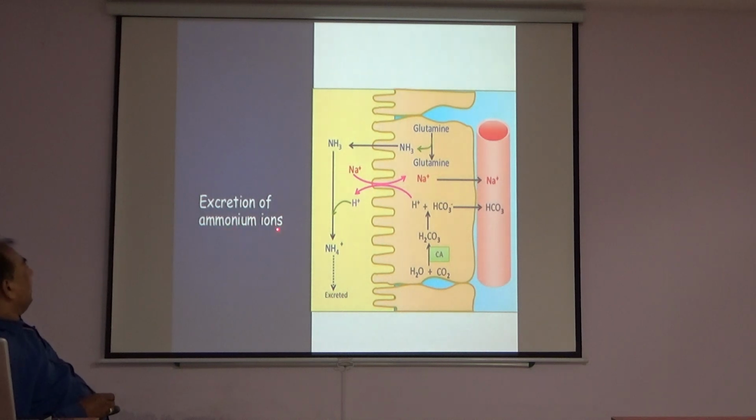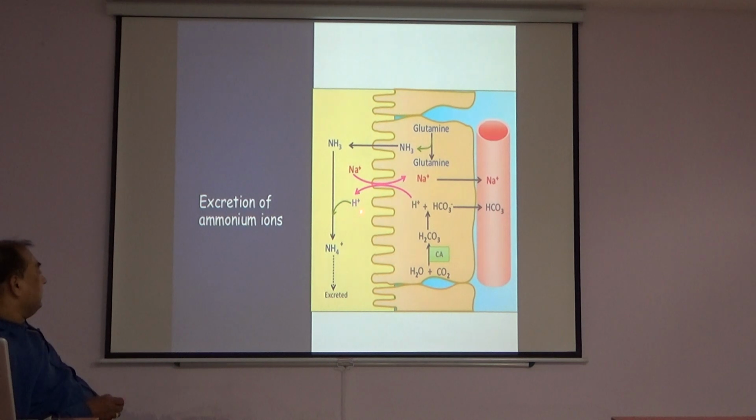Excretion of ammonium ion. After glutamine breaks down, ammonia is liberated and comes into the renal tubular cells. Ammonia combines with the hydrogen ion in the tubule to form NH4 ion.